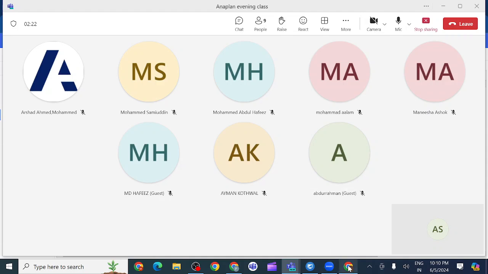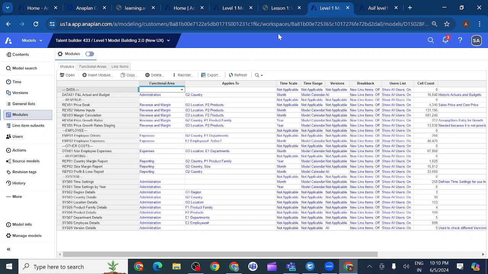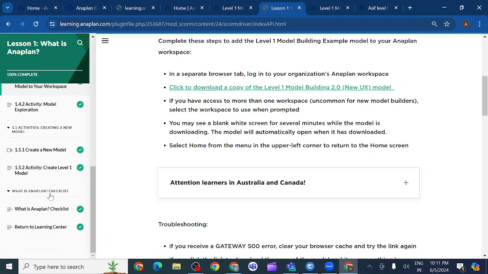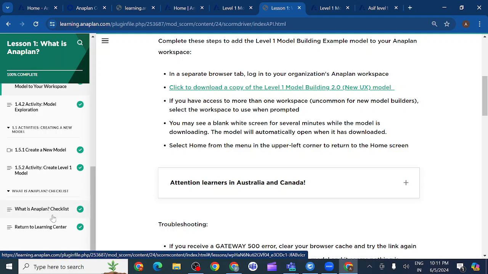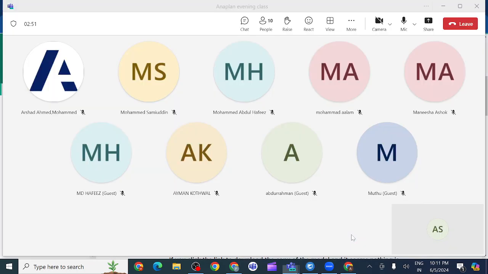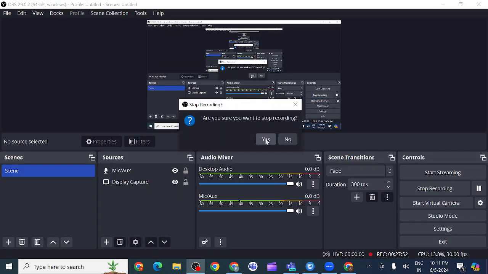Anyway, we have completed this first lesson, so we need to start the second lesson onwards, from tomorrow. We have completed creating the model. Tomorrow onwards we need to start design: how we can design the model, what the plans are. These are the topics in the Anaplan second lesson: what is a use case and user story, and why we need to create this Level 1 example model.